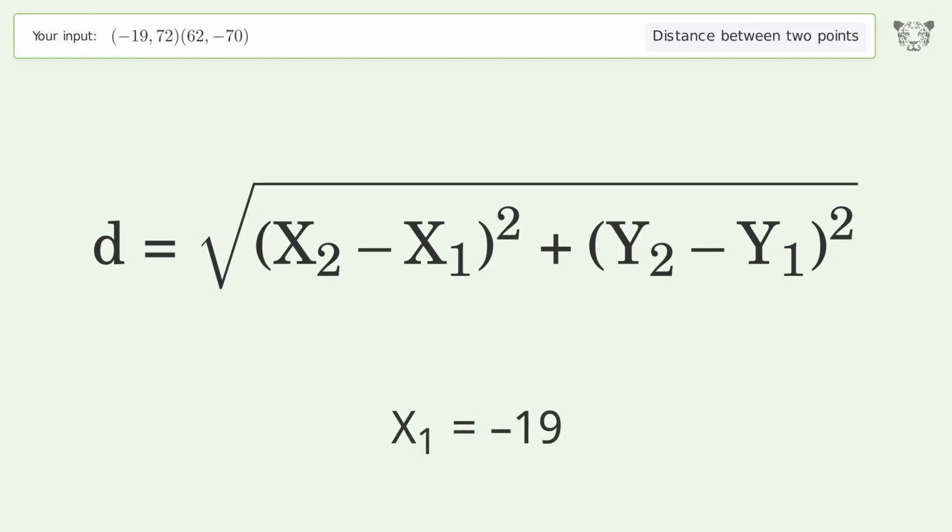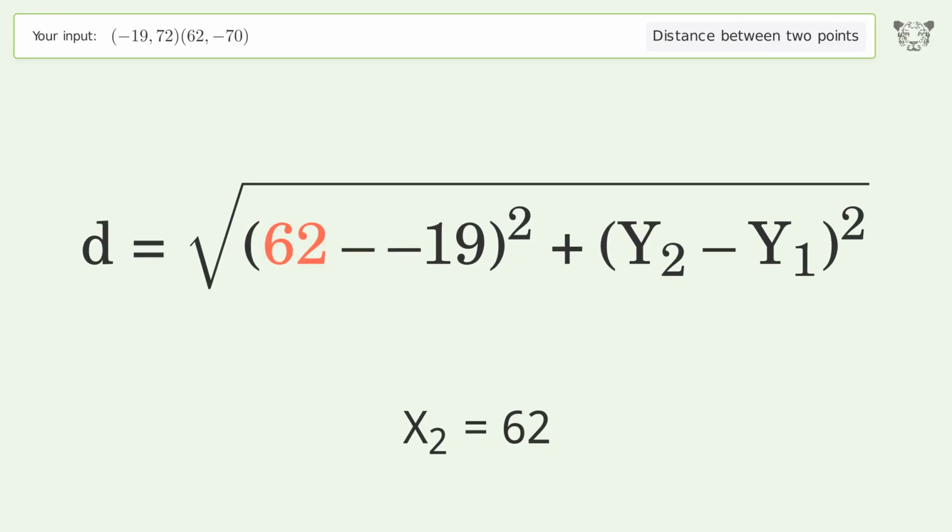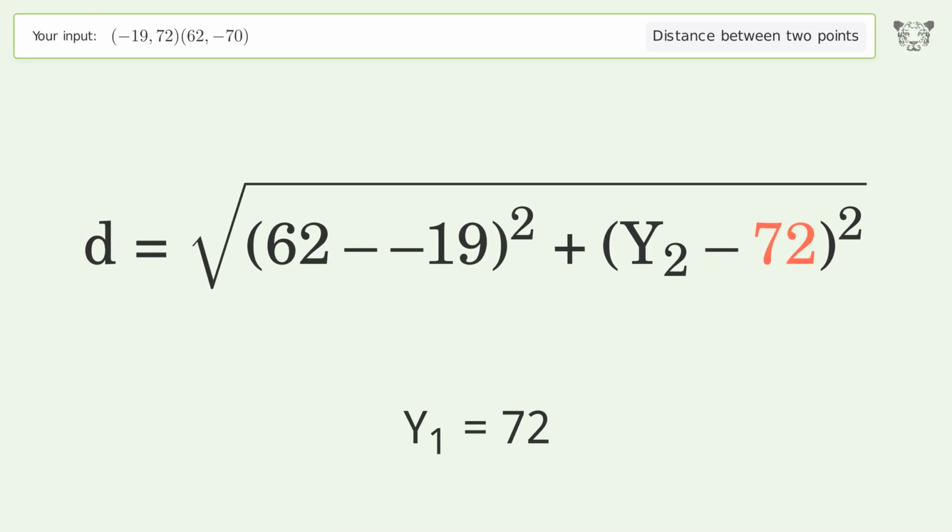x1 equals -19. x2 equals 62. y1 equals 72. y2 equals -70.